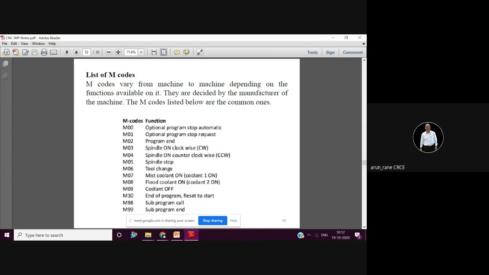Obviously M30 is used when the component is completely finished and you are going to load the next component. That's the time you use M30. The requirement of M01 is that many times you need to inspect at certain intervals.